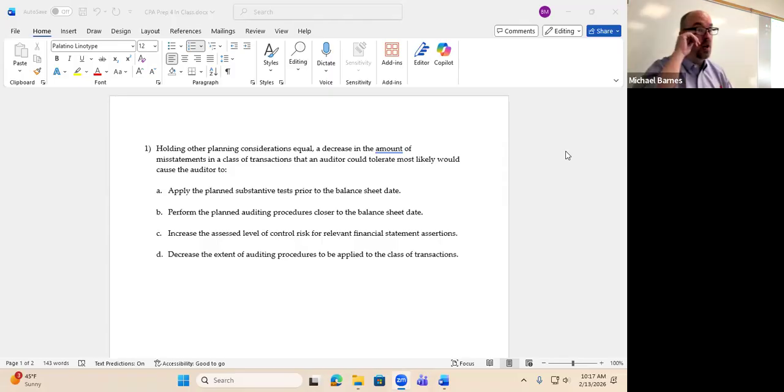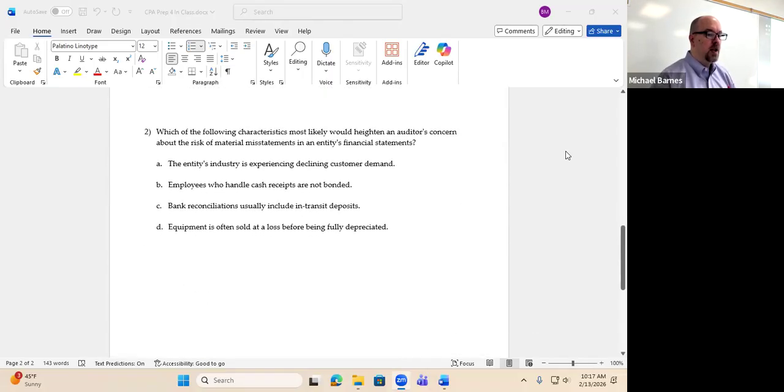So say that we're originally going to do interim testing as of 9 months, and then we say we have misstatements that we're concerned about. So all right, let's change interim testing to 11 months. That would still provide us with more assurance than the previous alternative because we have more information. Now, optimally, we'd want to wait till after the balance sheet date, but the way this is worded, it still provides more assurance than what the alternative is.